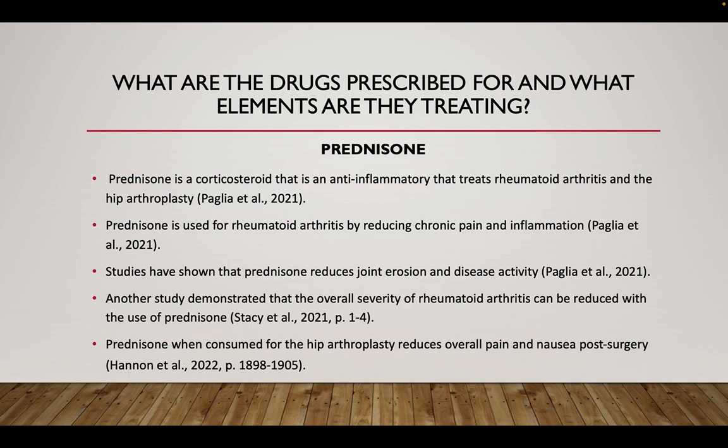Prednisone is a corticosteroid that is an anti-inflammatory that treats rheumatoid arthritis and the hip arthroplasty. Prednisone is used for rheumatoid arthritis by reducing chronic pain and inflammation. Studies have shown that prednisone reduces joint erosion and disease activity. Another study demonstrated that the overall severity of rheumatoid arthritis can be reduced with the use of prednisone. Prednisone, when consumed for the hip arthroplasty, reduces overall pain and nausea post-surgery.